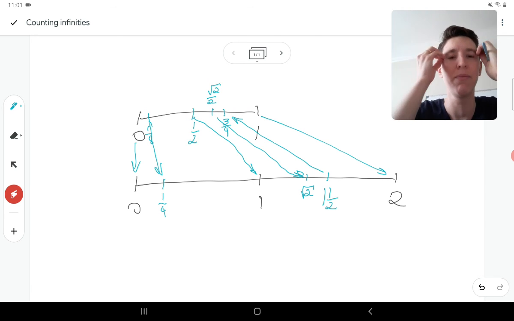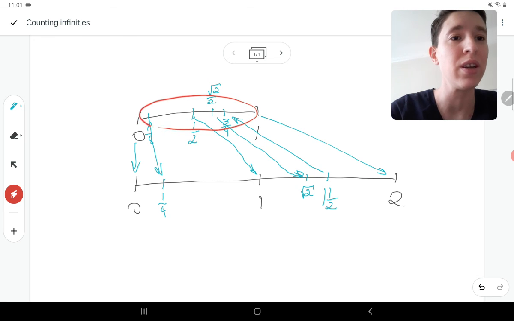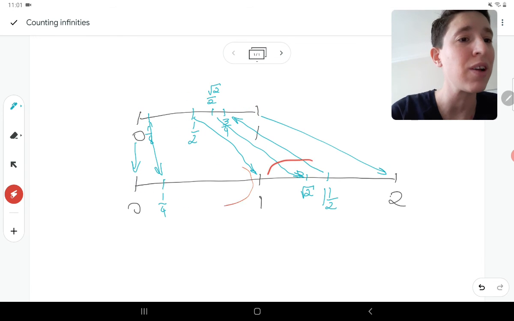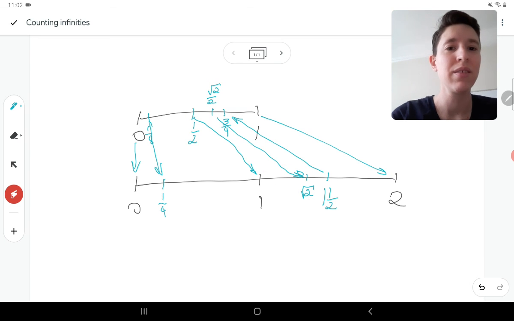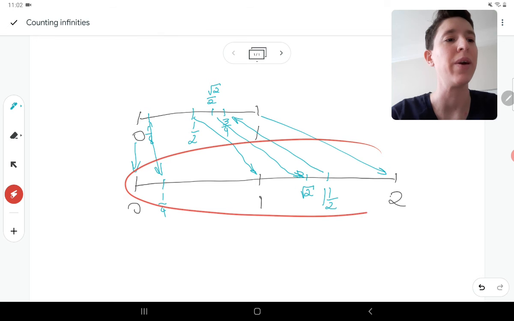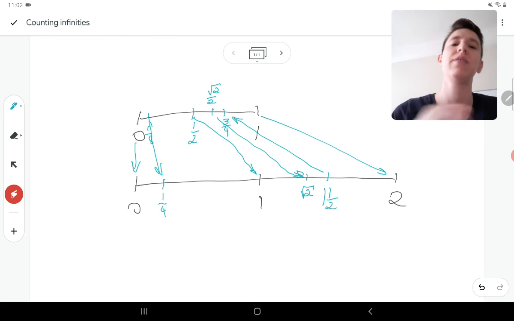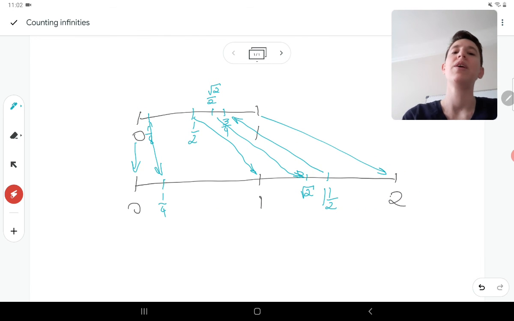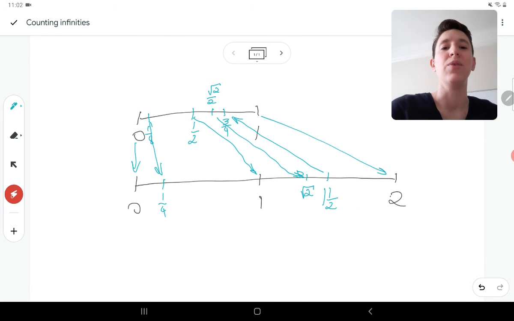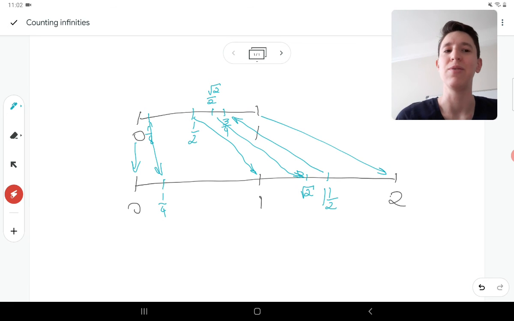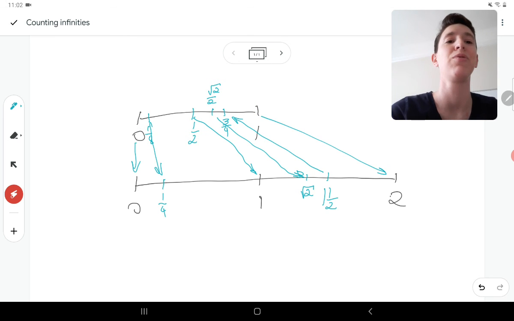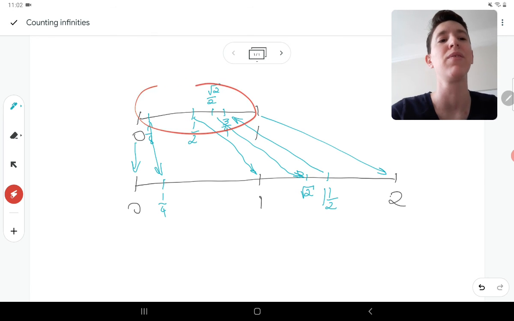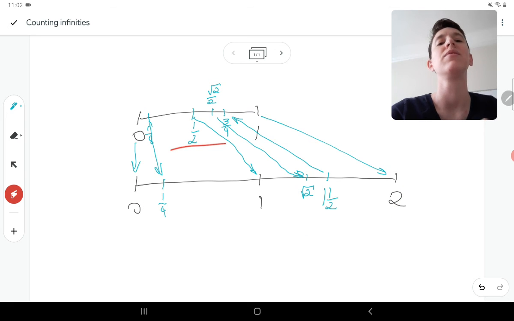Even though, again, mind-blowing, because every single number in here is just in here, and yet we still have all of these. But, crazy enough, here we go with math again. These 2 sets have the same amount of numbers. It's an infinite that's bigger than the natural numbers, but these are the same size, and that is how we count infinities. We compare sets that we know to see if they're the same size. So, as my friend said, if we're multiplying infinities in the sense of taking double of this, they are the same size.